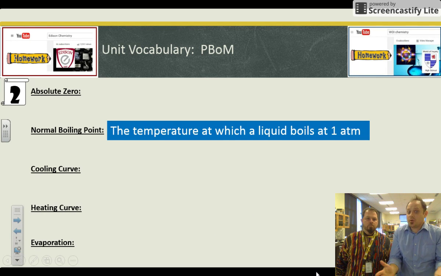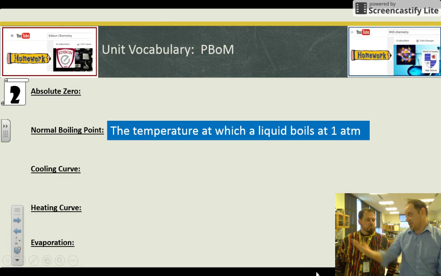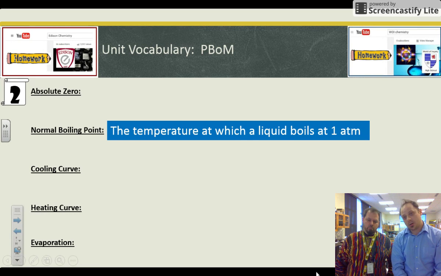Yep. So temperature at which a liquid boils at 1 atmosphere. We only deal with those 4 from this particular chart, but the nice concept will extend to any liquid.